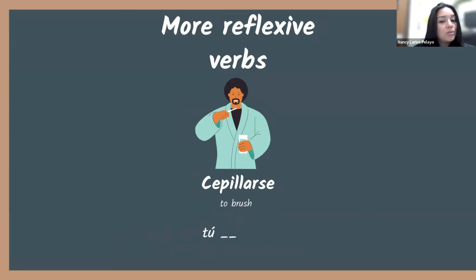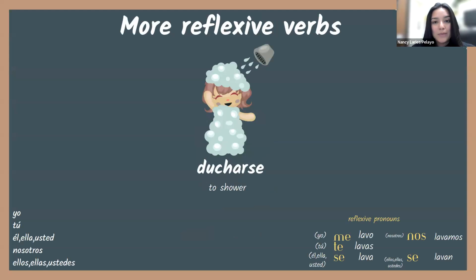Tú te, ¿qué? Cepillas, sí. Él se cepilla. Nosotros nos cepillamos. This one's together. Ellos se cepillan, ¿sí?